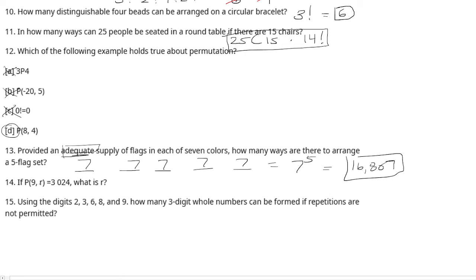If P(9,r) is 3024, what is r? So this is 9 factorial over 9 minus r factorial, and it's going to equal 3024. So I'm just going to divide. Basically, I'm going to flip sides. 3024 is going to replace 9 minus r factorial, and vice versa.